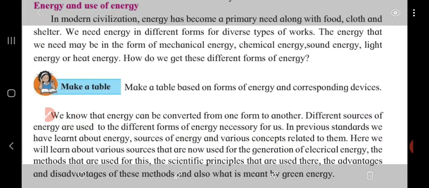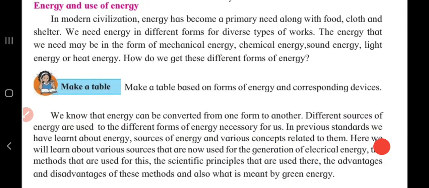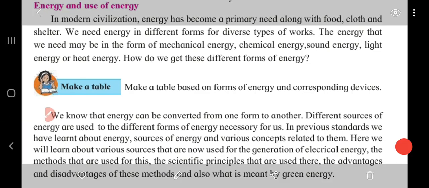Moving ahead, as you can see, in modern civilization energy has become a primary need along with food, clothes, and shelter.